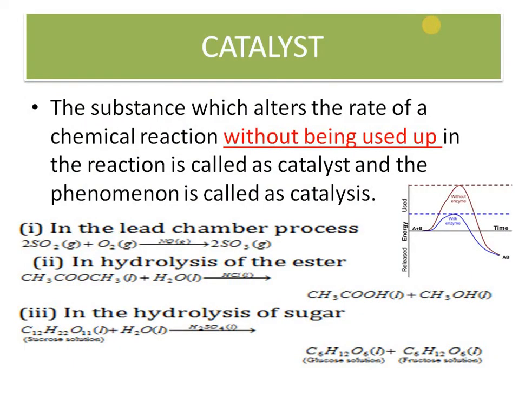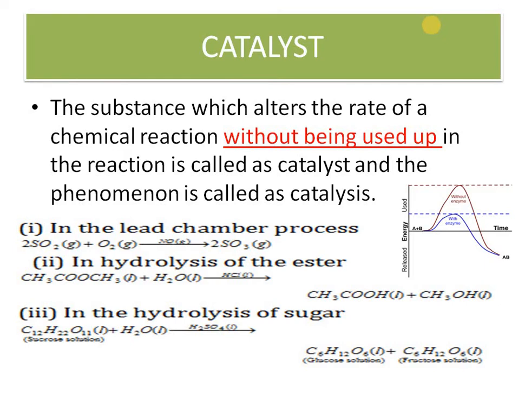Now the second part of the topic is catalyst. First we discussed adsorption. Why do we discuss catalysts? Because catalysis is correlated with the adsorption phenomenon; heterogeneous catalysis is based on adsorption. A catalyst is a substance which alters the rate of a chemical reaction without being used up. Sometimes we say it is not participating, but that is wrong; it participates but is not consumed. That is called a catalyst, and the phenomenon is called catalysis.